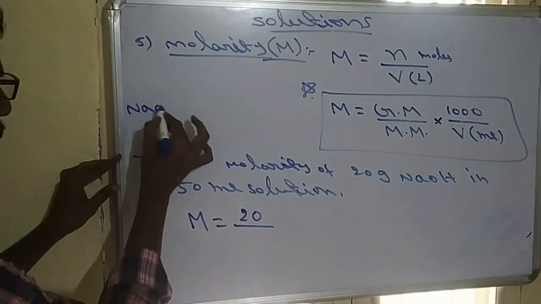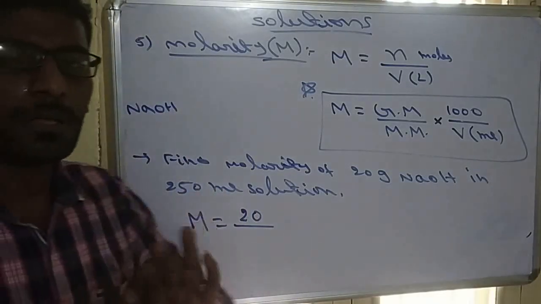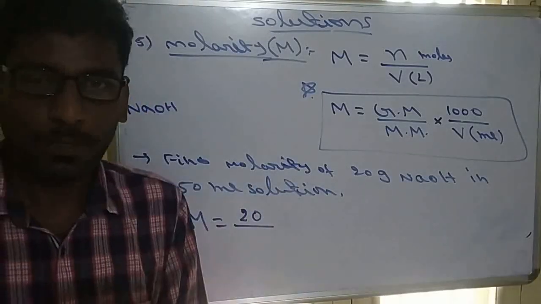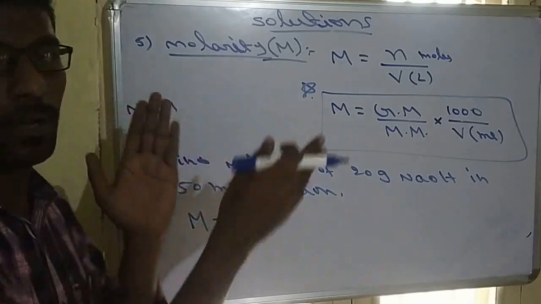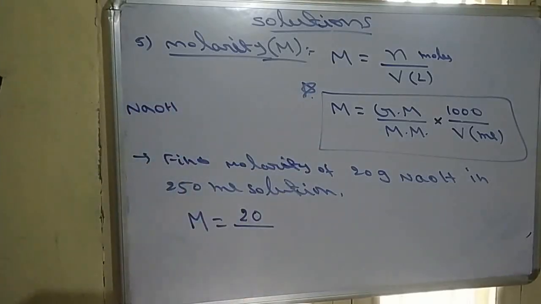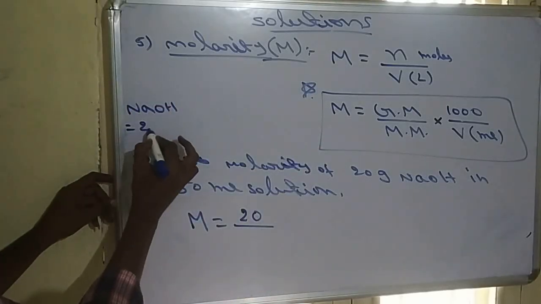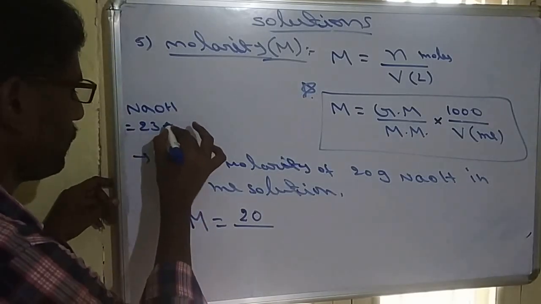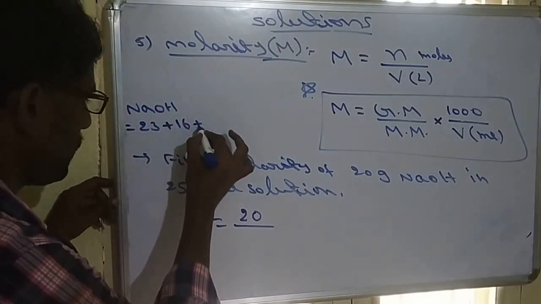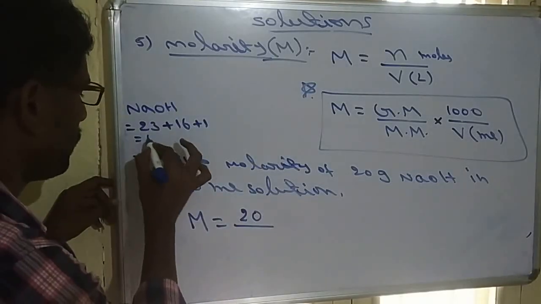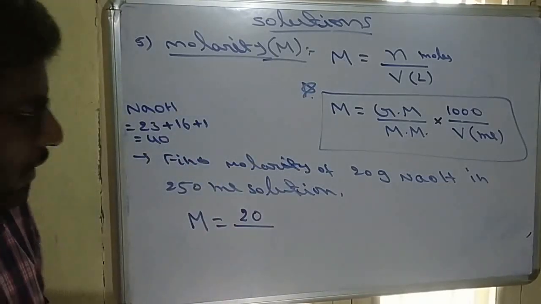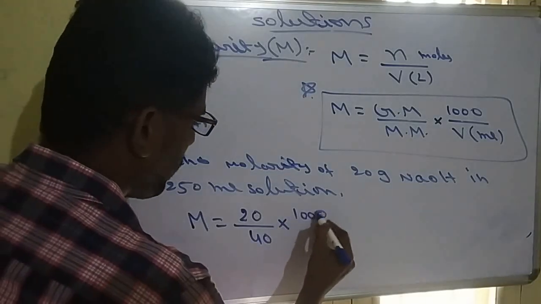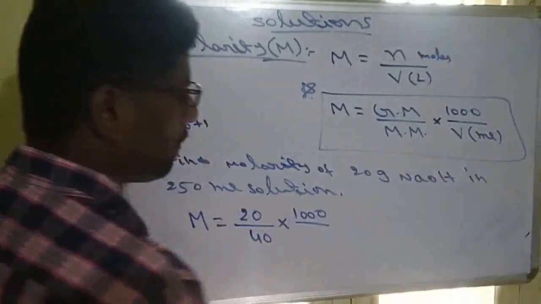NaOH molar mass. Mostly the molar mass of any compound will be given in the question. If it is not given, you have to calculate it by adding all the atoms' atomic masses. NaOH: sodium atomic mass 23, oxygen atomic mass 16, plus hydrogen atomic mass 1. So the total will become 40. So molar mass will be 40, into 1000 by volume in ml.